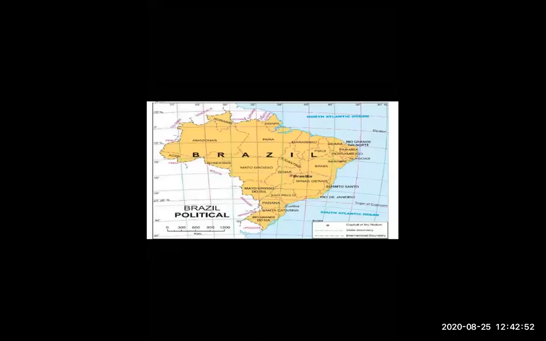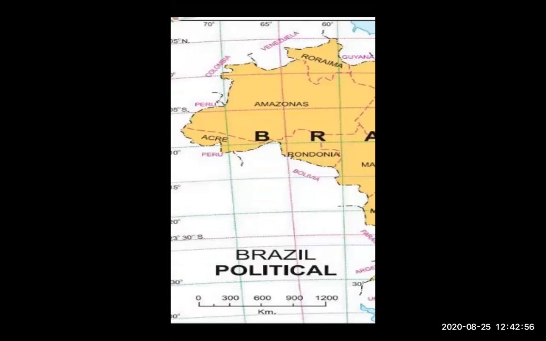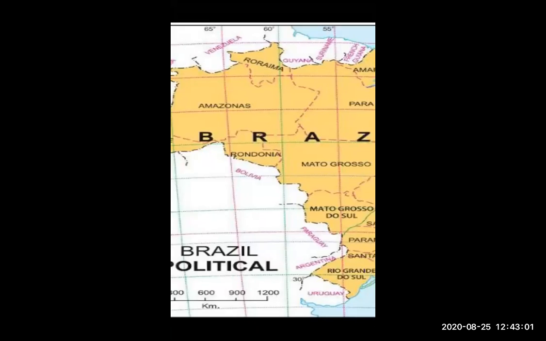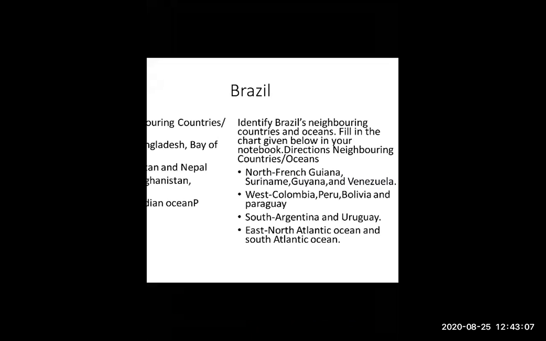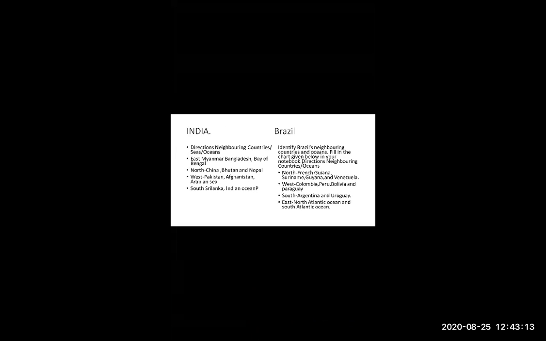Now, some places are located like French Guiana, then Venezuela, Guyana and Suriname. Okay. After that, west. As we all heard, the names Colombia, Peru, Bolivia and Paraguay. These four places are located on the west side.